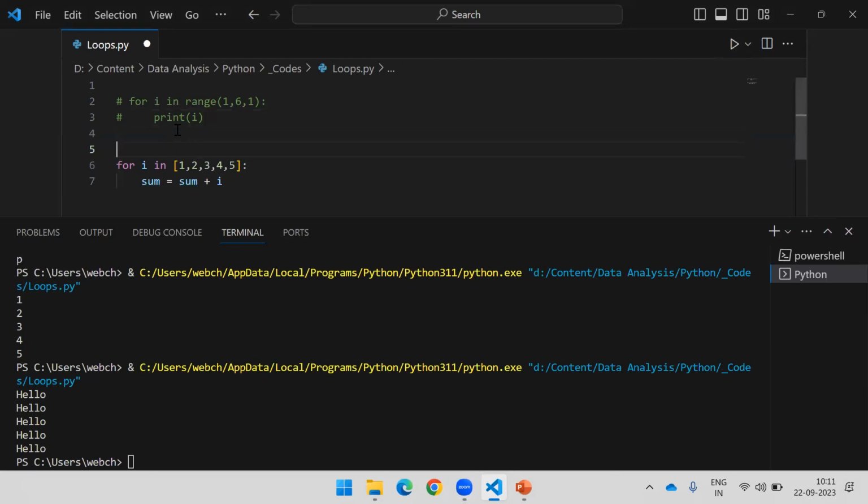So before taking the sum, you need to declare the variable. Obviously, if the variable is not there, in a loop you cannot declare it. It will work, but that will be a problem. So it is always good to declare the variable and initialize the value outside of the loop, and then assign the value to that in the loop.